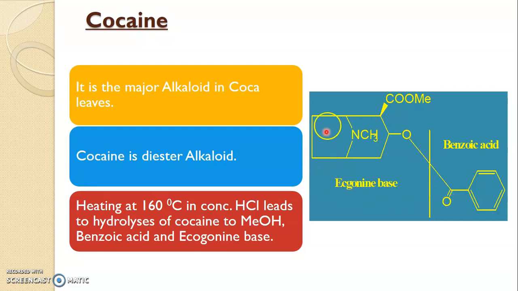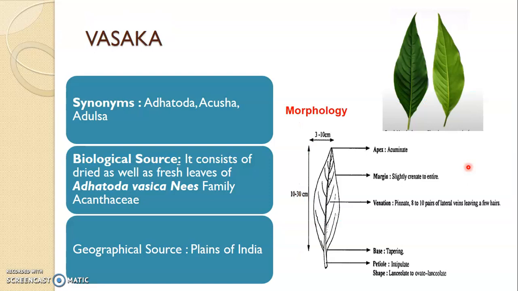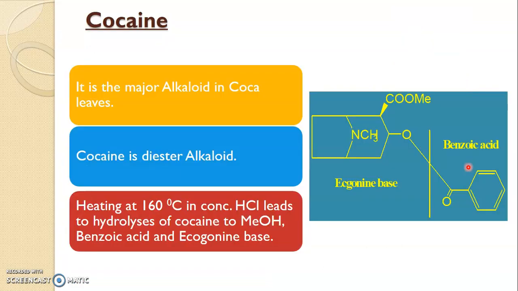So what's the difference? The ecgonine base and the acid constituent is benzoic acid. In case of tropane alkaloids, we had tropic acid. Here we have benzoic acid. Heated at 160 degrees Celsius in the presence of conc HCl, cocaine hydrolyzes to give methanol, which will come from here, the ecgonine base, and benzoic acid. So that's the tropane alkaloids.